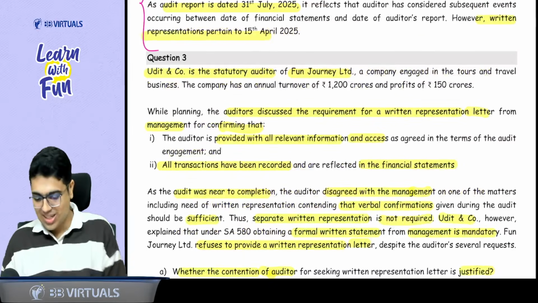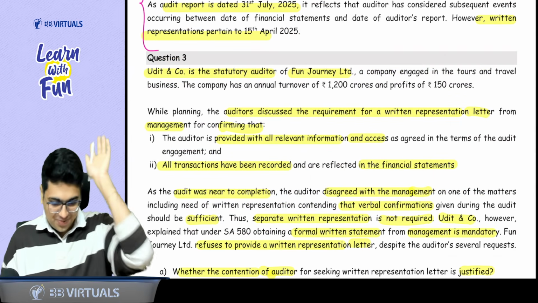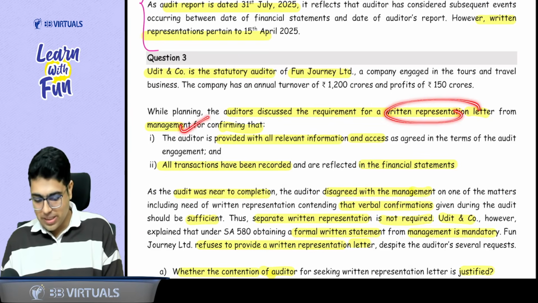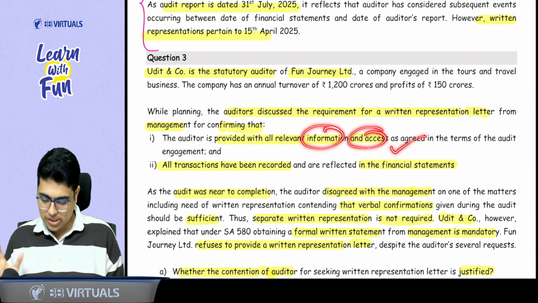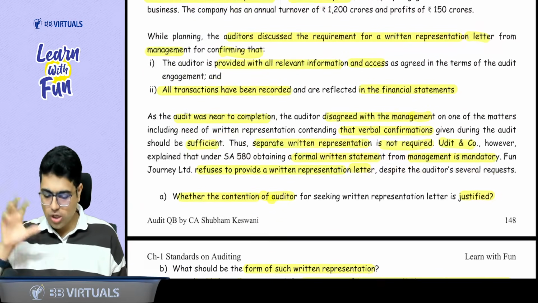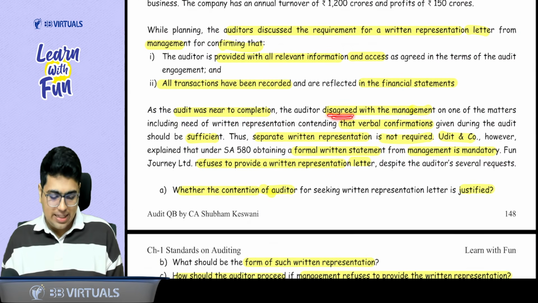See what it says. Audit and Company is the auditor of Fun Journey Limited. Auditor discussed the requirement of written representation from management, confirming that they have provided all information and access to the auditor, and all the transactions are recorded in the financial statement. Audit was also near to the completion, but the auditor disagreed with the management.